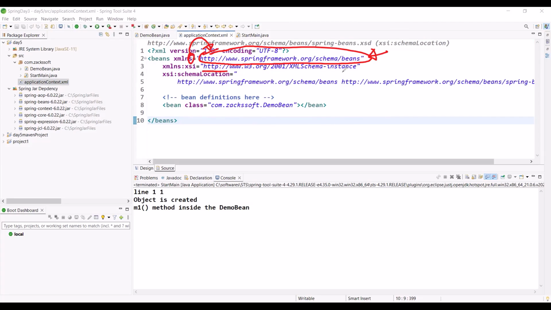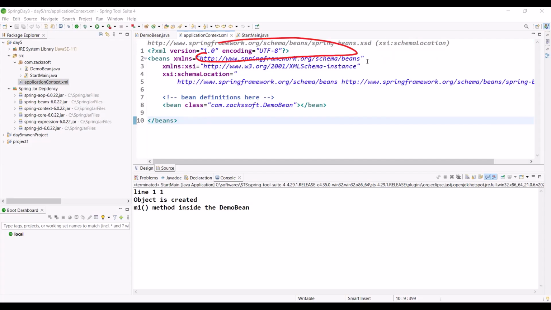This one is not the default namespace because you are providing a name. In XML, keep in mind, you can keep only one default namespace. Have you got this point? What is a namespace? The namespace concept is something like the package concept for the tags. We can keep only one default namespace, and if we don't provide any name, it is considered the default namespace. Is it okay?